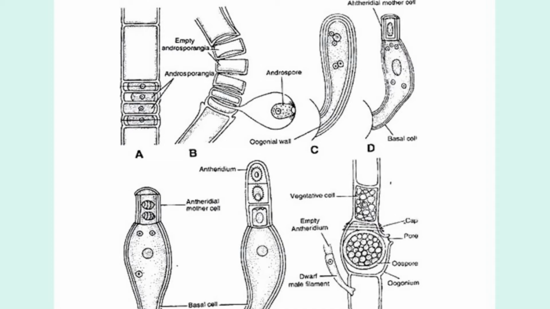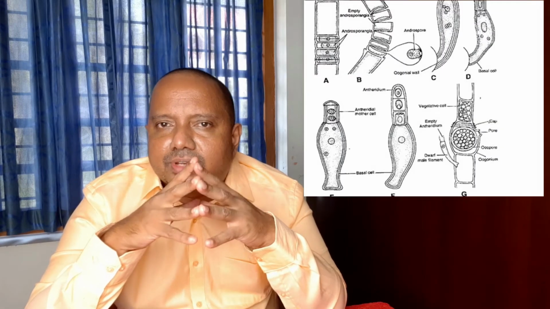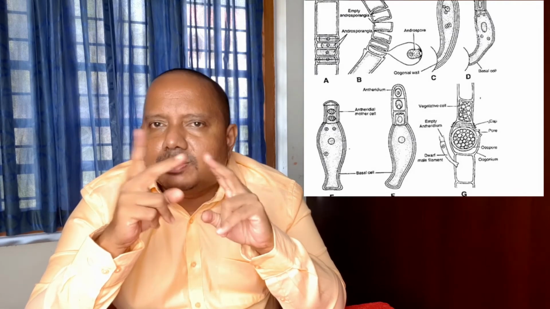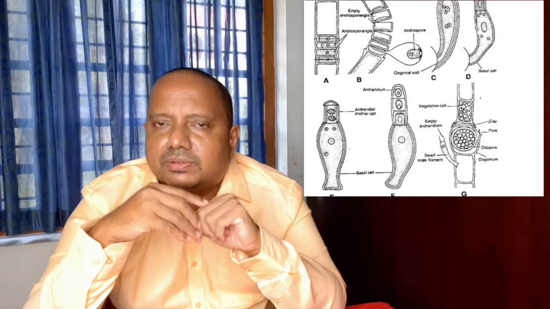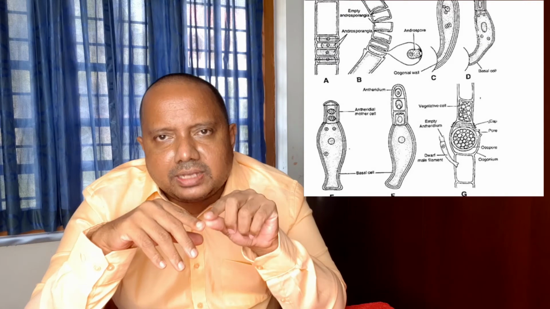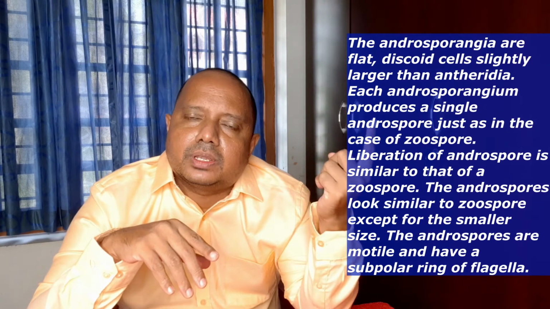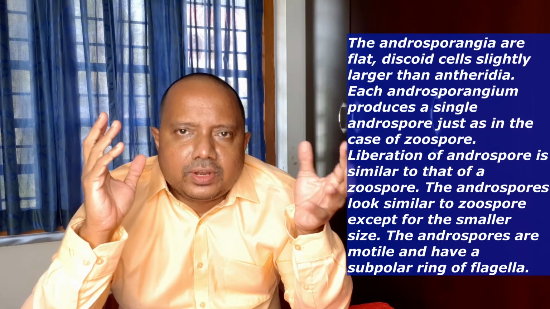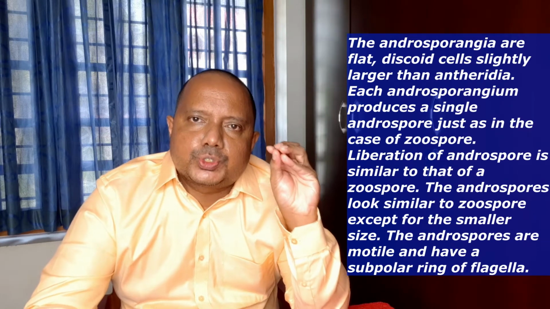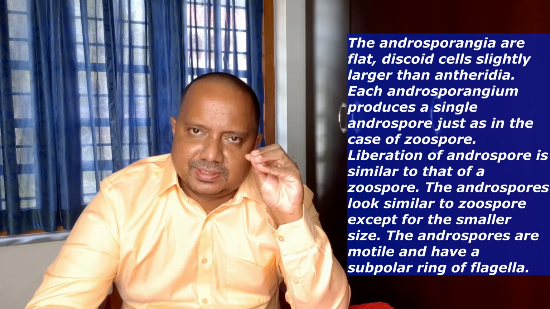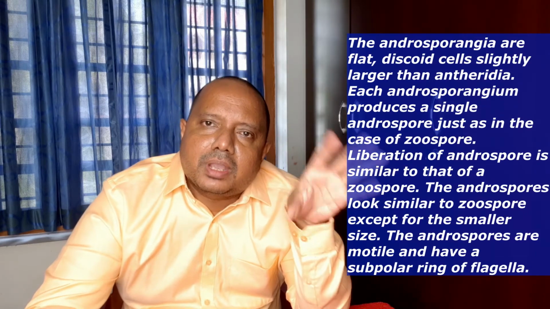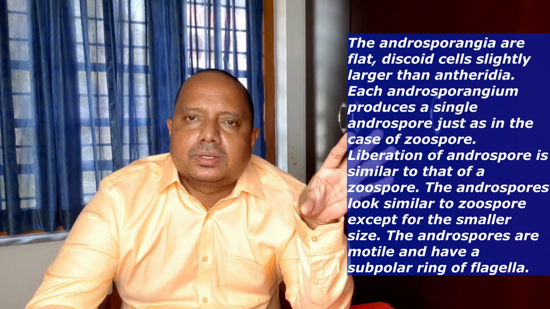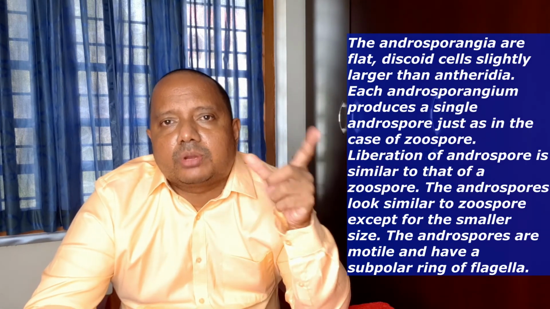So here there are no monoecious filaments in the case of nannandrous species because both the male and female are different. The male filament is a nannandrium and the female filament is the normal filament. But the nannandrium is developed from a spore which is called an androspore, which is produced from another large filament. One filament produces specialized spores called androspores. These androspores are similar to zoospores, the same mechanism as the zoospore, but smaller than the normal zoospore.